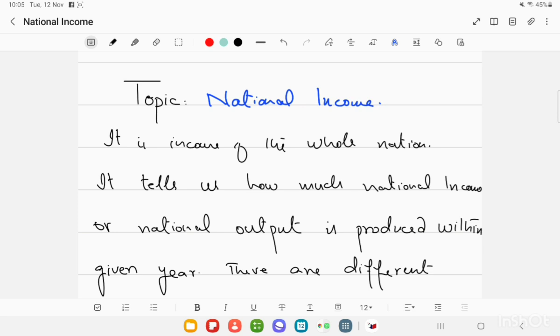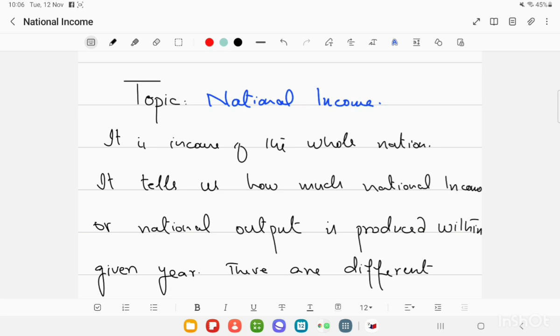Yesterday, we were talking about the macroeconomy as a whole. What are the different objectives of the government in macroeconomics? One of those objectives of the government is national income growth. Now, the point is how to measure that national income, which is going to grow over a period of time. So, first of all, we have to know what the national income is,